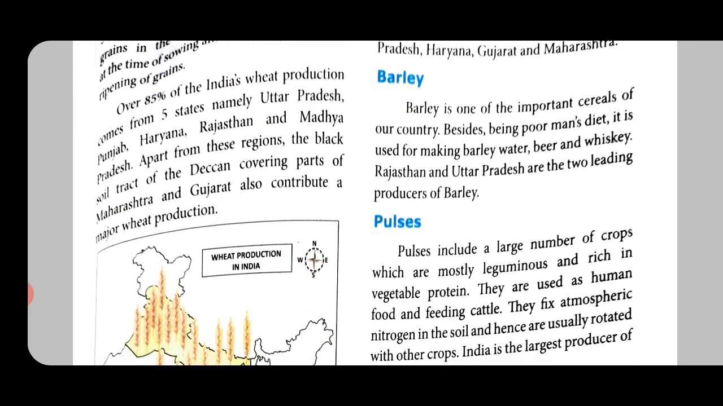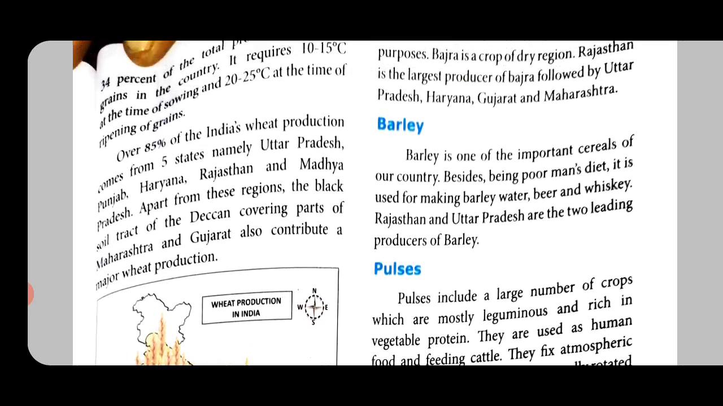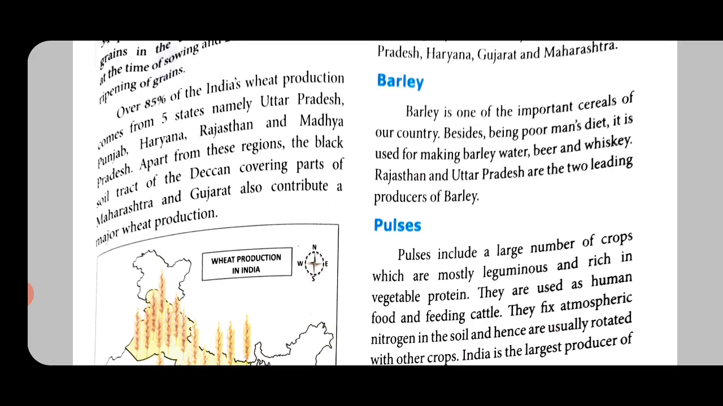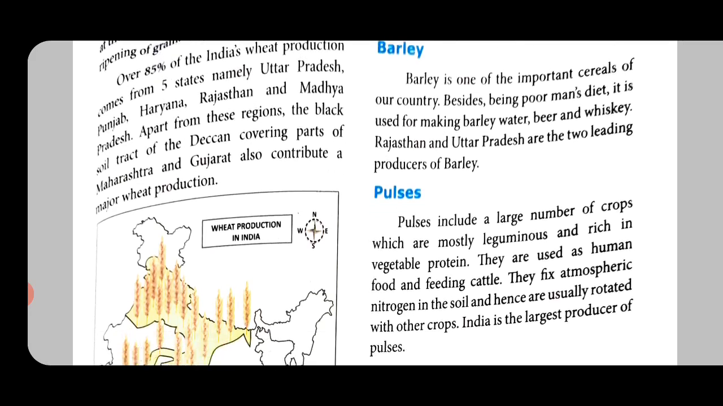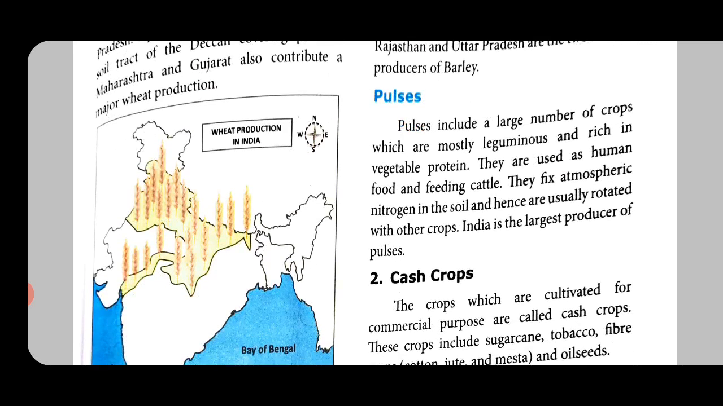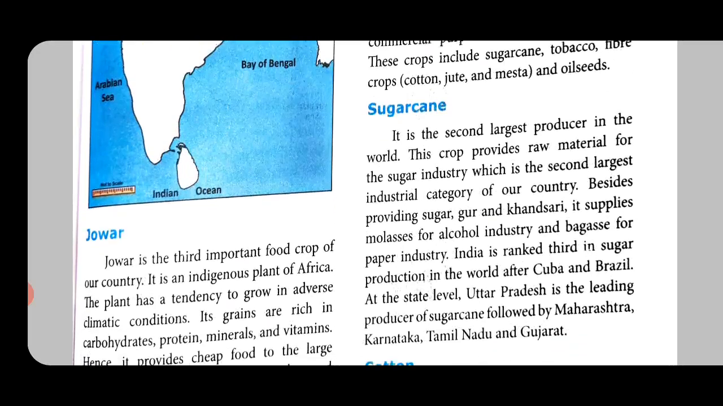Over 85% of India's wheat production comes from 5 states. One is Uttar Pradesh, Punjab, Haryana, Rajasthan and Madhya Pradesh. Here again, if you see, wheat is not probably found in southern parts of India. We have the cultivation done only in the major parts of India. Apart from these regions, the black soil tract of Deccan. So, if you see the Deccan plateau, it has got a black soil. That part covering parts of Maharashtra and Gujarat also contributes to the major wheat production. So, you can see the diagram there. Only in the northern parts of India you can see wheat being grown.